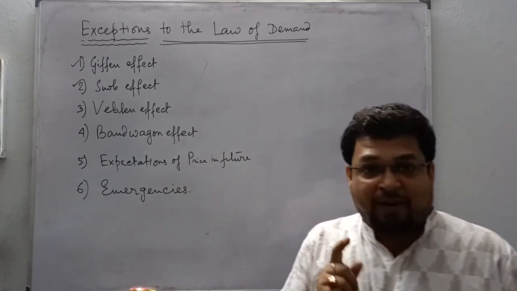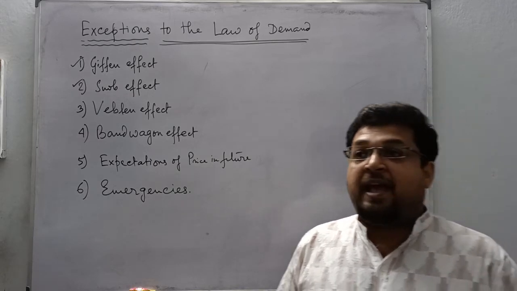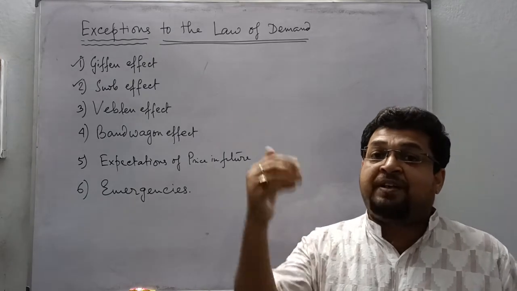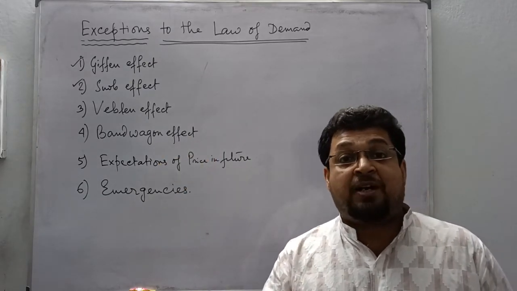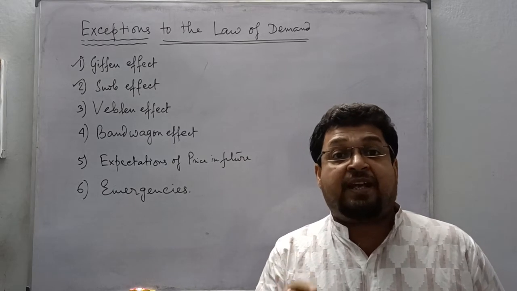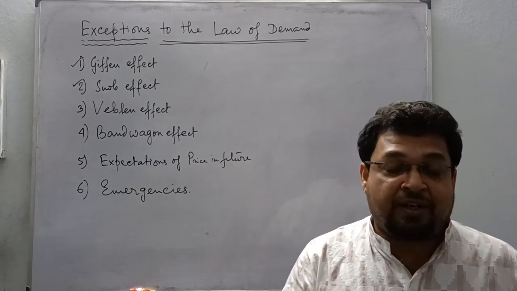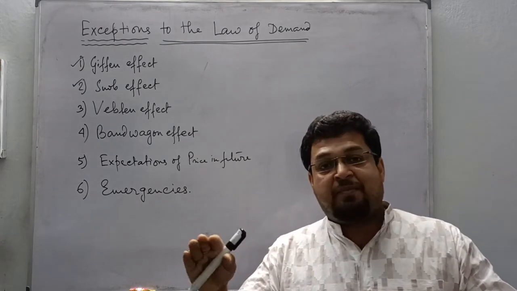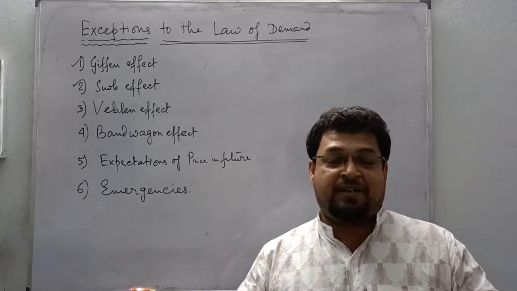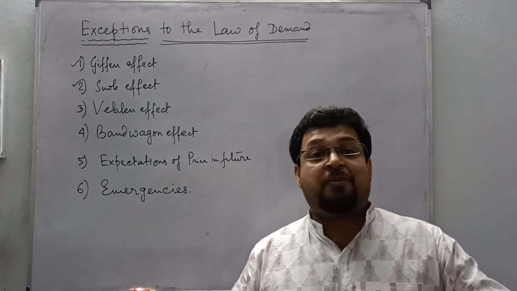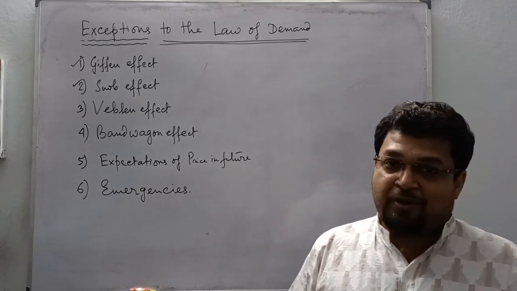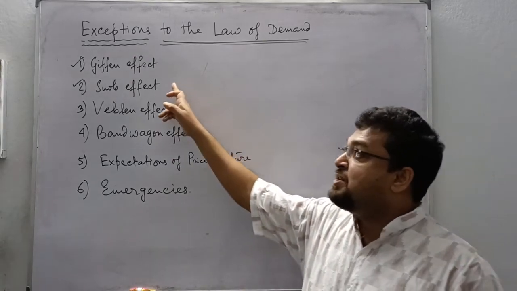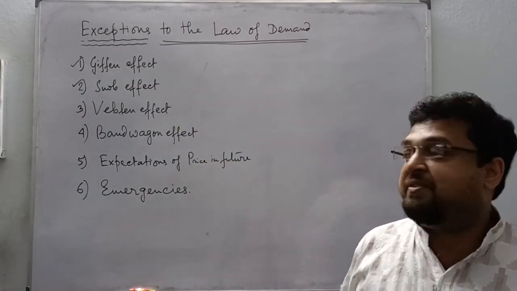Suppose the price has decreased and a particular consumer or a set of consumers, instead of increasing the demand, reduce the demand to show off that they do not belong to the poor class or low income group. Since the price has decreased, they reduce their quantity demanded to show that they do not belong to the low income group. Such behavior by those type of consumers is known as the snob effect, or snobbish behavior.